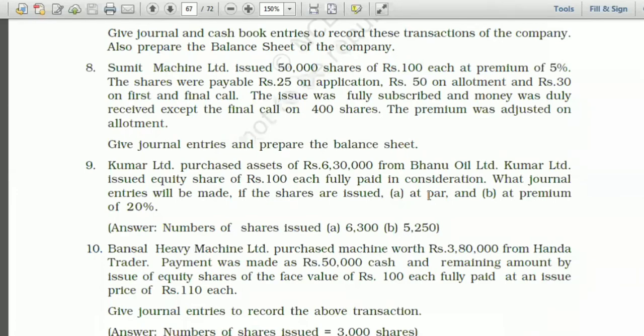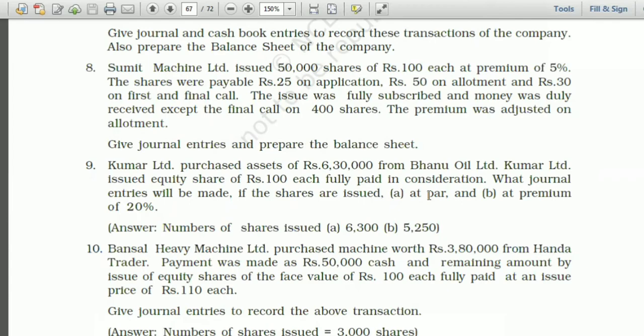Bhanu Oil Limited is the vendor, and we are writing entries in the books of Kumar. We are Kumar, and Bhanu is our seller, the vendor. Kumar Limited issued equity shares of 100 each, fully paid, in consideration. What will be the journal entries if the shares are issued at par and at 20% premium?